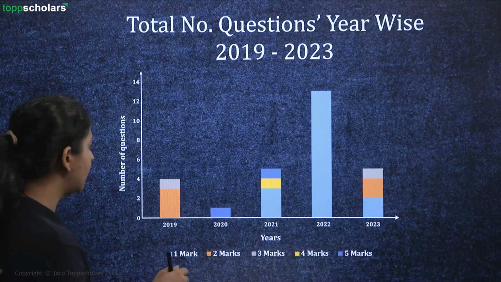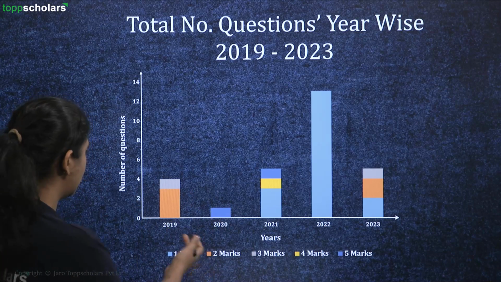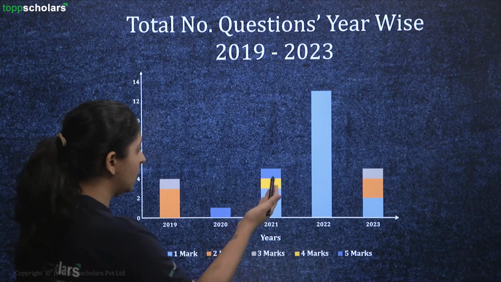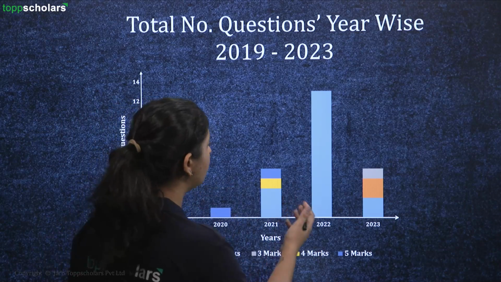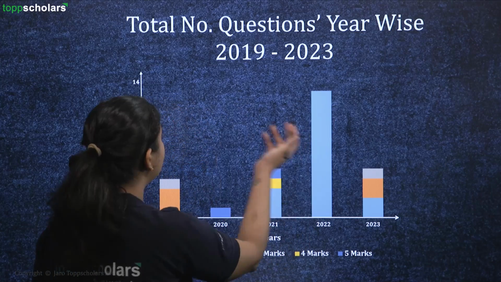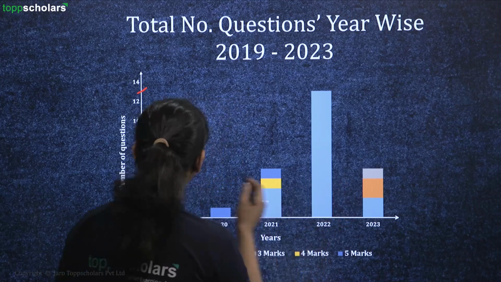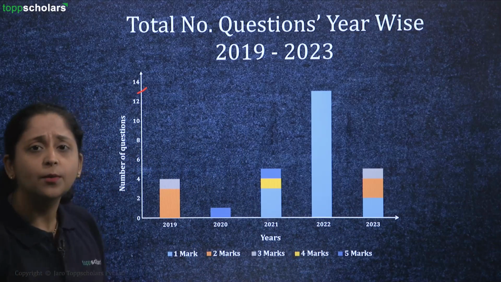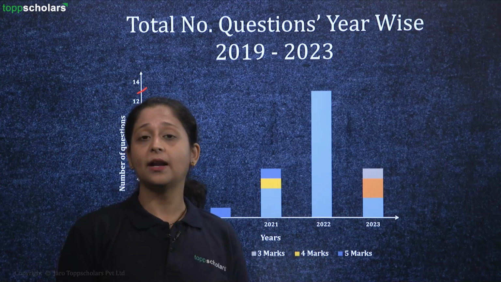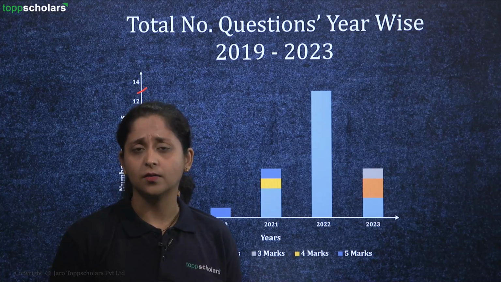You can also look at this in a graph and understand. For year 2019, you got around 4 questions. In 2020, there was 1 question. In 2021, you had, let's say, 5 questions. For the year 2022, you had the highest number of questions, 13 questions. And in the year 2023, you also got around 5 to 6 questions. So, students, you can understand how important life processes is.